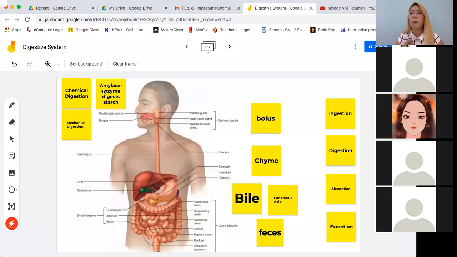So, pag kumain ka ng protein, kahit gaano karaming laway dyan sa bunganga mo, hindi madadigest yung protein, kasi ang kaya lang i-digest ng amylase is starch. Okay? So, starchy products such as noodles, pasta, bread, and rice. Okay? So, ayan. So, na-digest na mechanically and chemically yung pagkain sa bunganga pa lang.